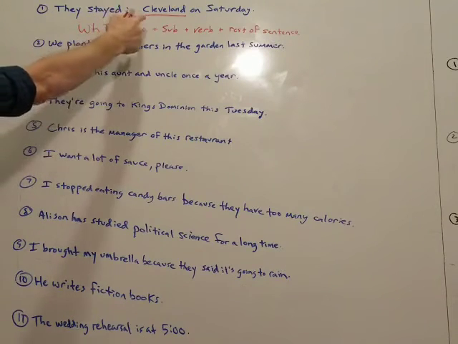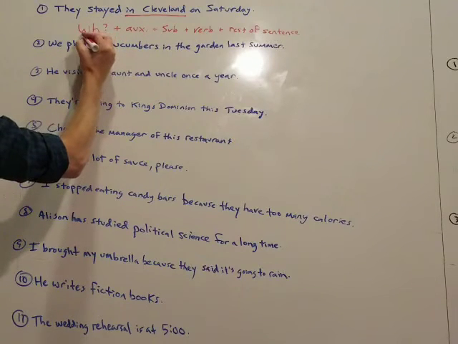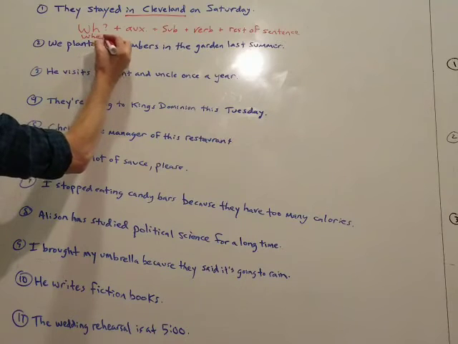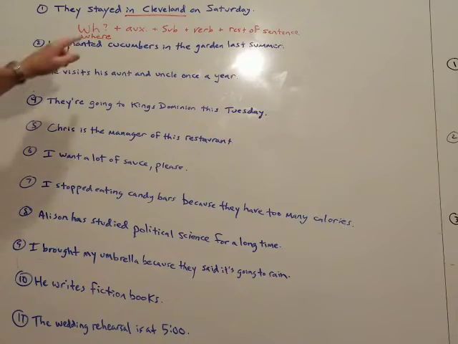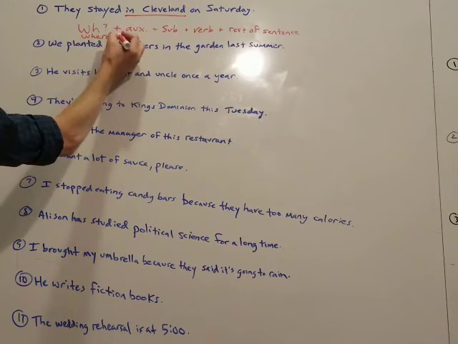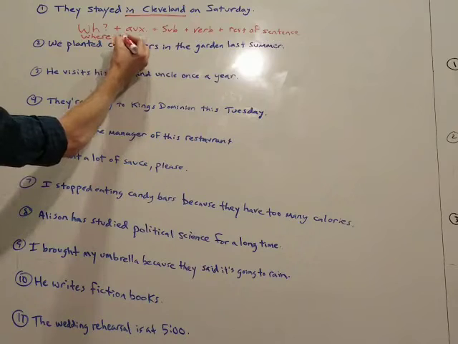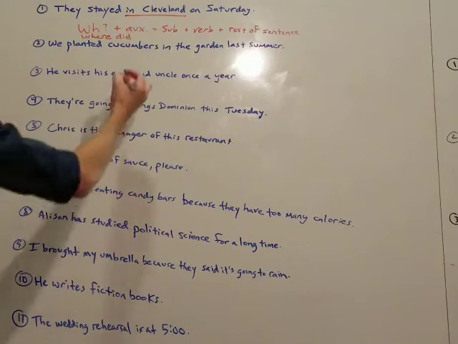So since this is a place, we're going to have where as the question word. Because this is a non-to-be verb, stayed, in the past tense, a regular verb, we're going to use the auxiliary did. Did is always for the past tense, non-to-be verbs.